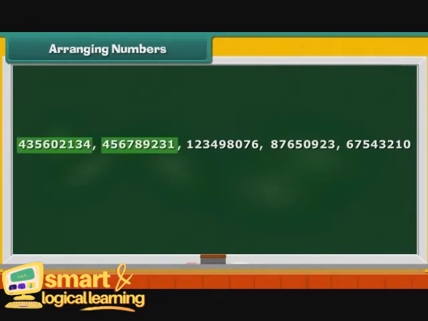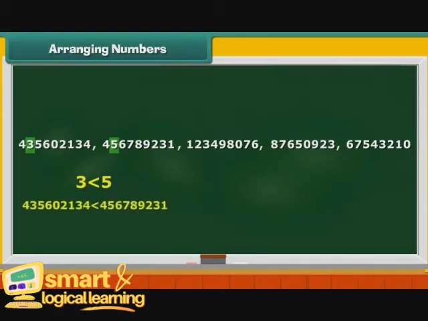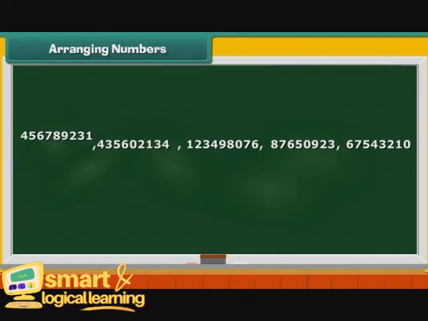The remaining 9-digit numbers are 43560 2134 and 456789 231. Their first digits are the same. Their second digits are 3 and 5. Since 3 is lesser than 5, therefore 43560 2134 is lesser than 456789 231. Now interchange the numbers. Therefore, the descending order of numbers is this.